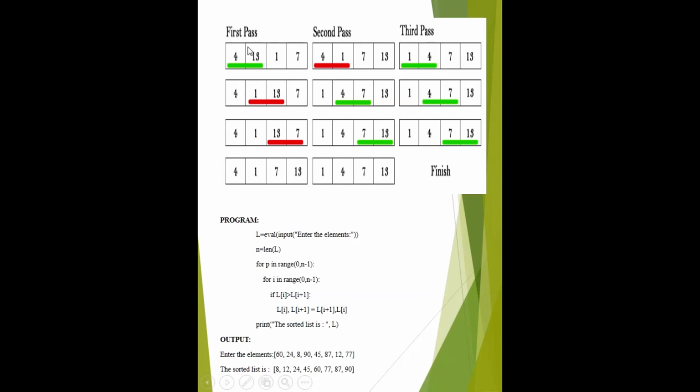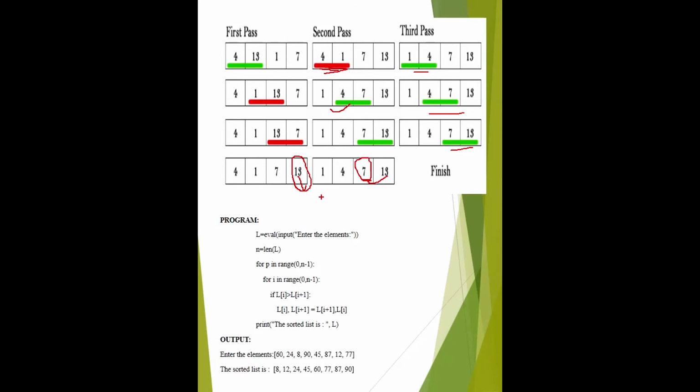As a result of the first pass, the last element gets sorted. Then we move to the second pass. Again the comparison starts between 4 and 1. It is not in proper order, so they get swapped. Then make a comparison between 4 and 7. It is in proper order. Then 7 and 13. You have seen here 7 also got the exact position in the second pass. Then we move to the third pass. 1, 4, 7, 13. No need of swapping because they are already sorted.